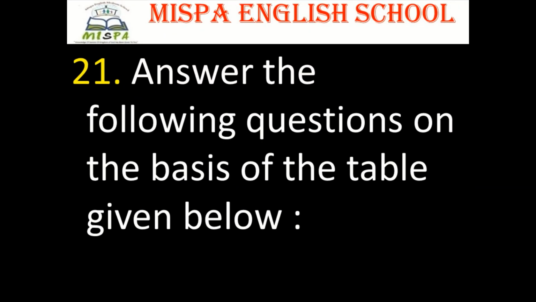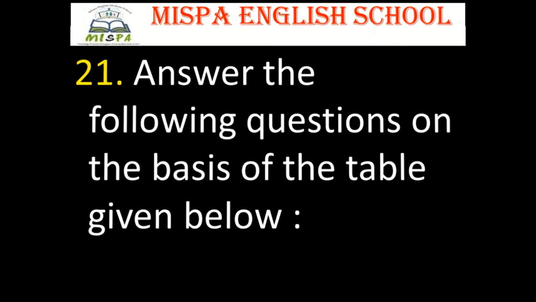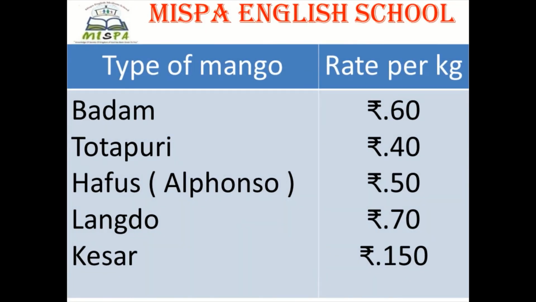Question number 21. Answer the following questions on the basis of the table given. Now look at the table. Type of mango, rate per kilogram. Badam, rupees 60. Totapuri, rupees 40. Hafus, that is Alfonso, rupees 50. Langado, rupees 70. Kesar is equal to rupees 150.